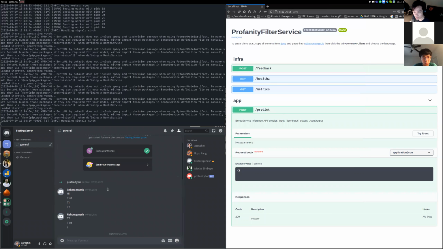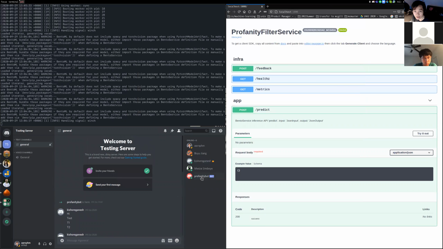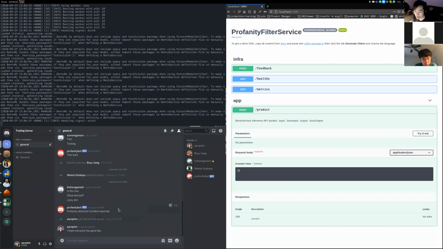This is a test server that we built. As you can see here, there's a profanity chatbot, and if we say something nice, for example, I hope everyone has a good day, as you can see, nothing is detected. However, if I start to, so this is a warning. So this will get an NSFW. So I would say, for example, this would be what the hell? What are you doing? You are so bad.